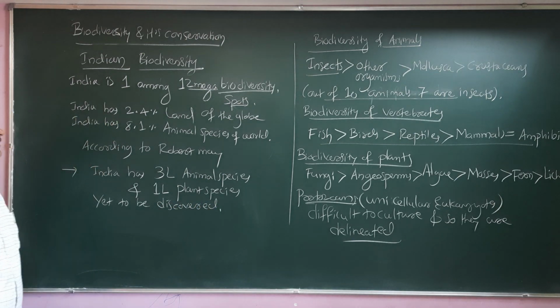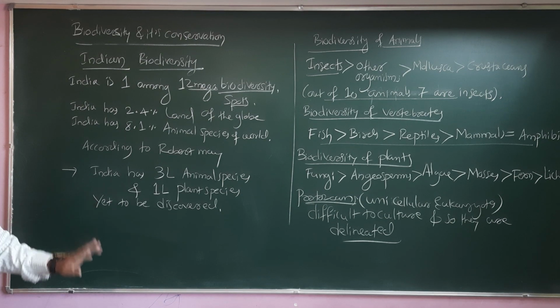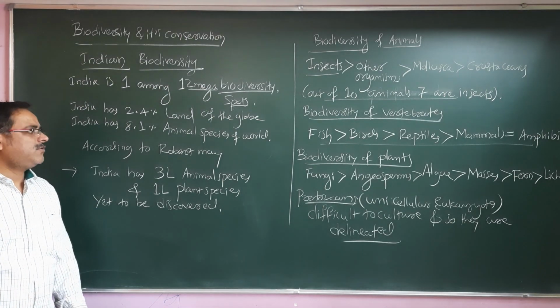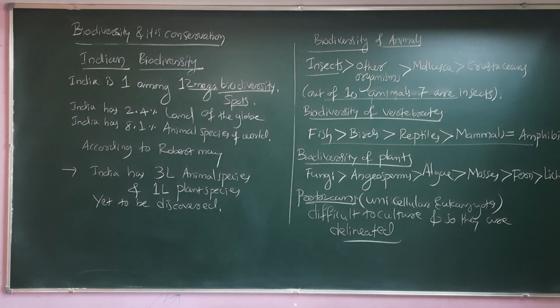So this is Indian biodiversity as such. India possesses nearly 3 lakh plant species and 1 lakh animal species yet to be discovered.